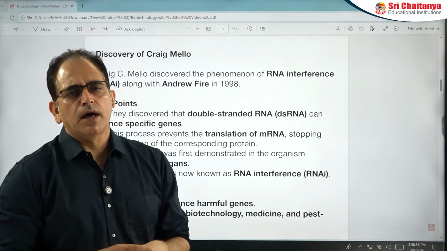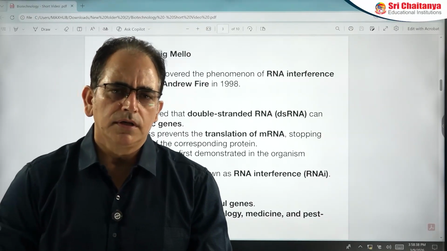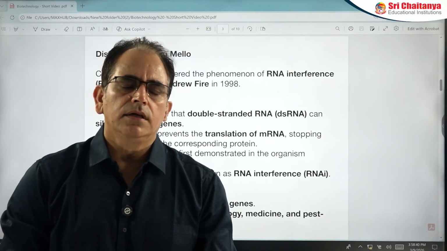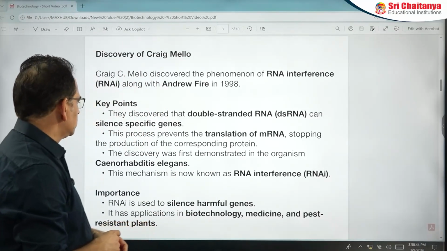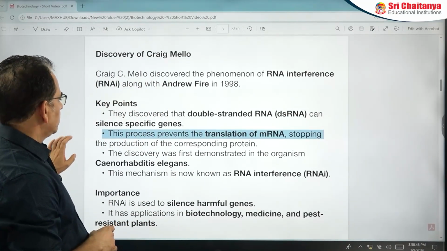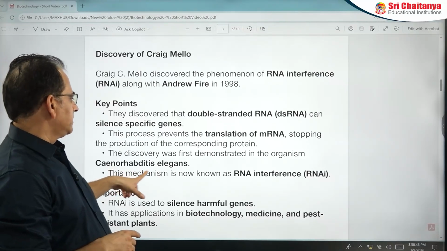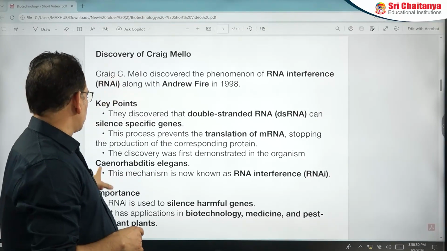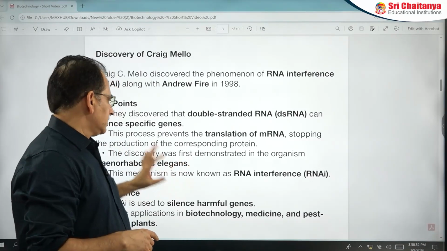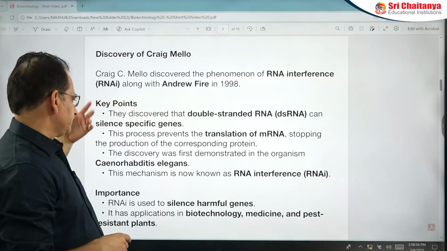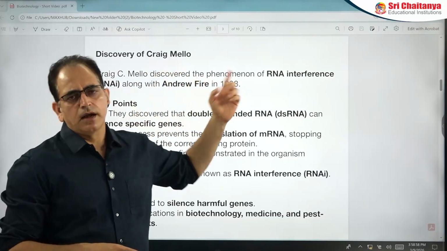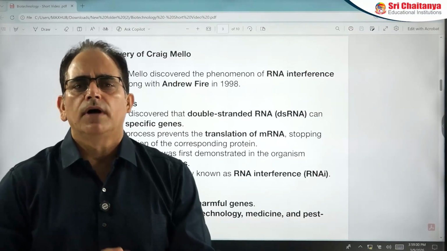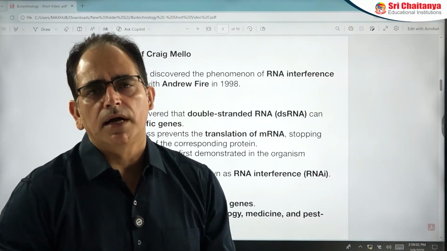Okay, so they discovered RNA interference, but they did not discover it in Meloidogyne incognita. They discovered this RNA interference in one more nematode, and that nematode is called Caenorhabditis elegans. Okay, so this is not given in NCERT, but this is background. Again I'll ask a question: who discovered this RNA interference? Craig Mello and Andrew Fire. In which nematode? Caenorhabditis nematode.